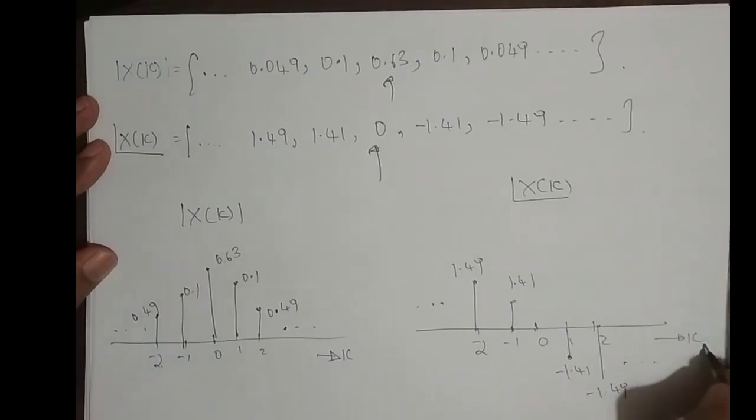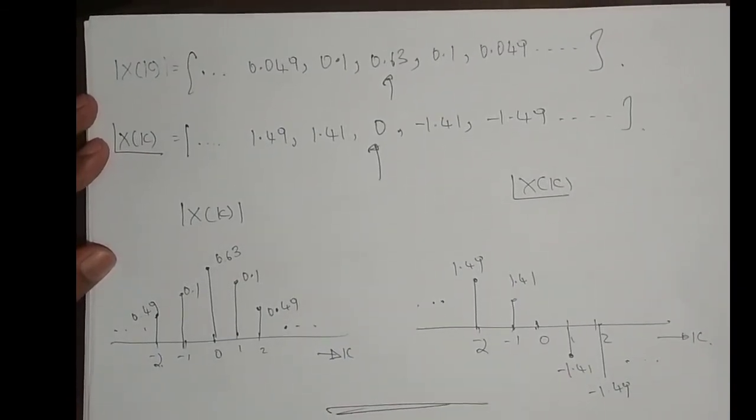This is k. So this is the magnitude and phase angle.